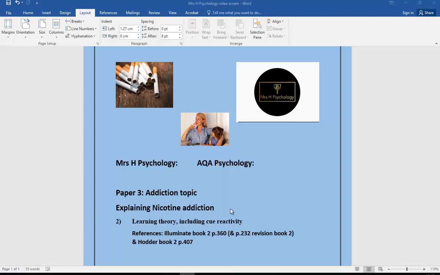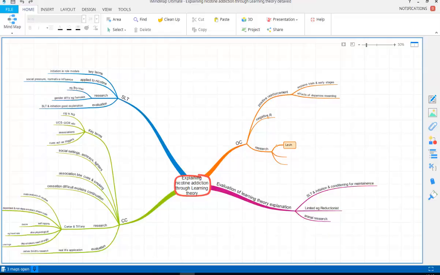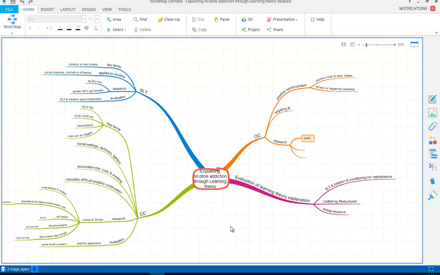So I'm going to show you a mind map and talk you through that for this. This is what the end result will look like on the mind map. But I'm now going to zoom in on different areas, starting with operant conditioning.